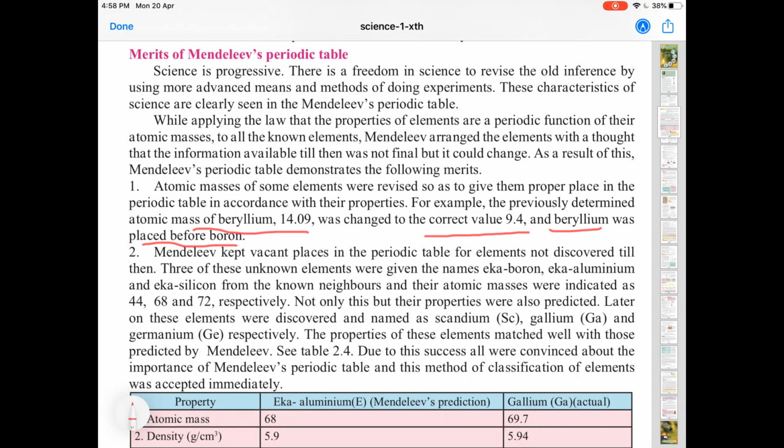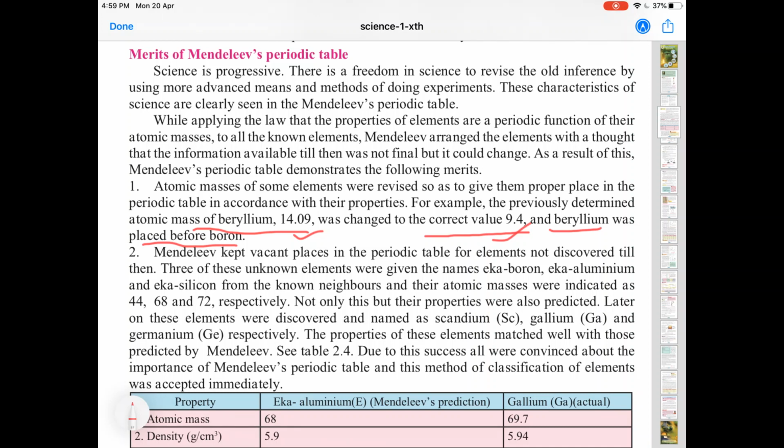So, what does the first point say? That atomic masses of some elements were revised so as to give them a proper place in the periodic table in accordance with their properties. For example, the previously determined atomic mass of beryllium, that was 14.9, was changed to the correct value of 9.4, and that beryllium was placed before boron.